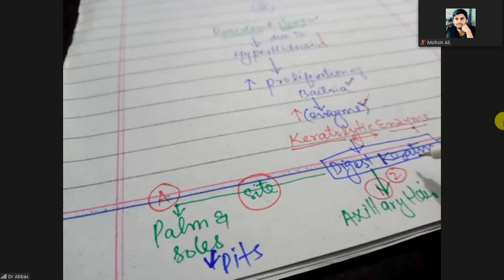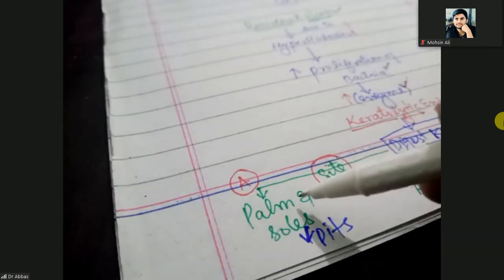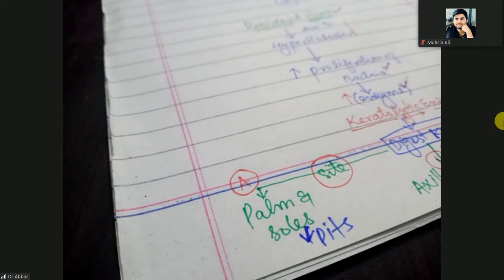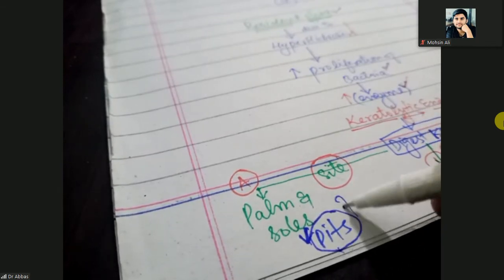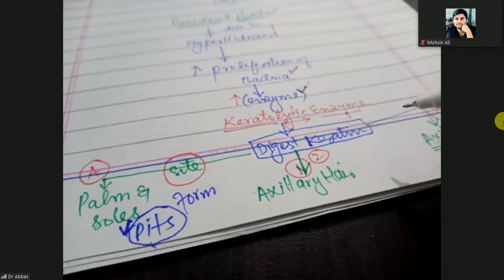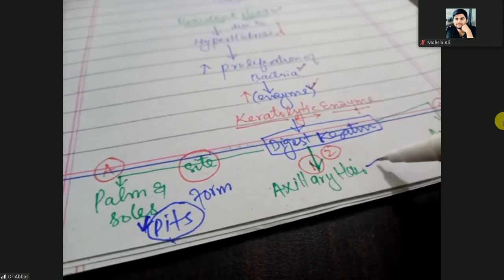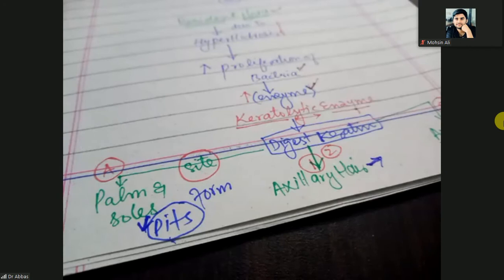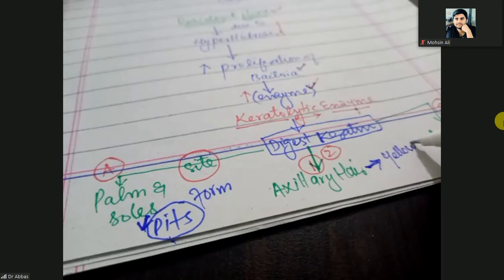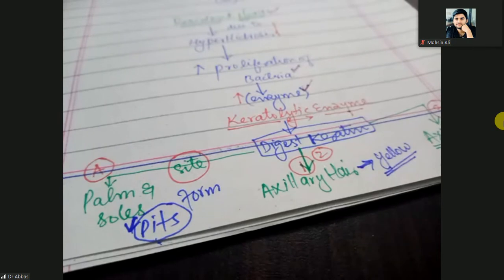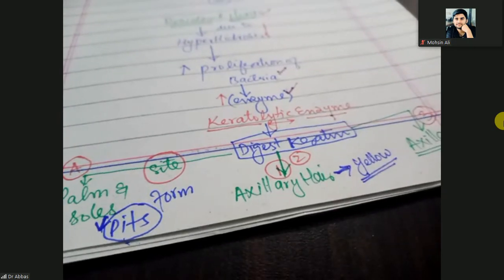If the keratin of the palms and soles is digested, they will form pits. If the resident flora are on the axillary hair, they will change the color of the axillary hair, and it will become a yellow discoloration.